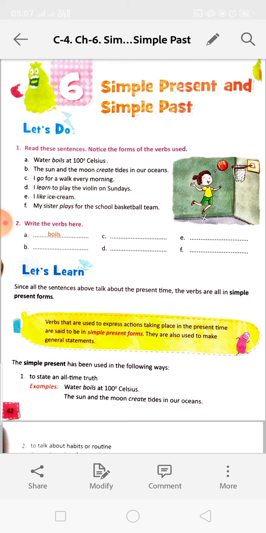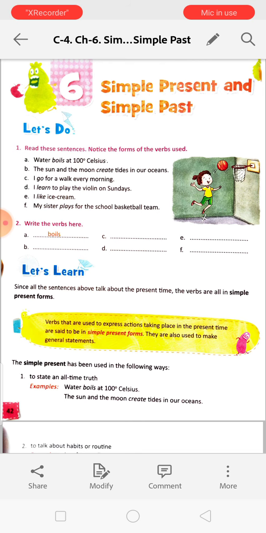To state an all-time truth. To state an all-time truth means that it will never change. So water will boil whenever there is 100 degrees Celsius, and the tides will be created only by the sun and the moon. Next, to talk about habits or routine. Habits or routine means whatever you are doing every day. I go for a walk every morning. I learn to play the violin on Sundays.